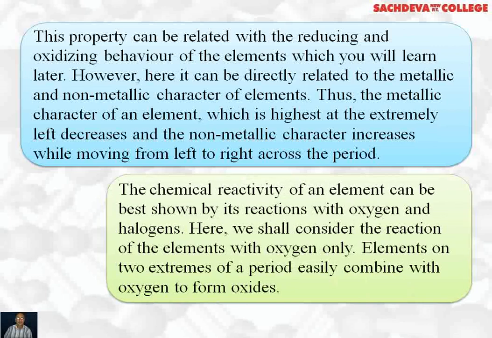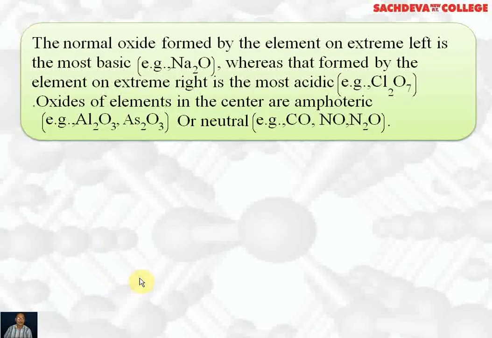The chemical reactivity of an element can be best shown by the reactions with oxygen and halogens. Here, we shall consider the reaction of elements with oxygen only. Elements on the two extremes of the period easily combine with oxygen to form oxides. The normal oxides formed by elements on the extreme left are most basic. For example, sodium oxide is most basic, whereas that formed by the extreme right is most acidic. For example, Cl2O7, called chlorine heptaoxide.